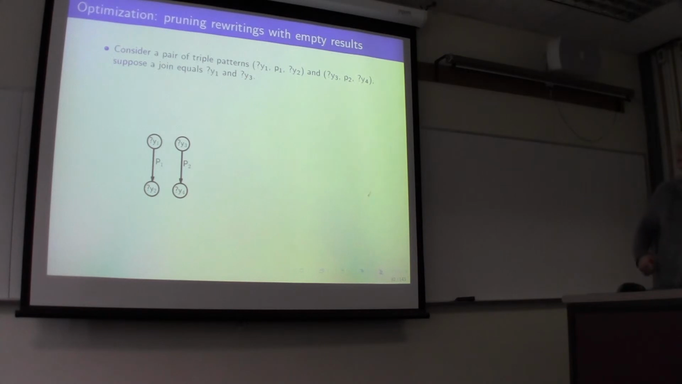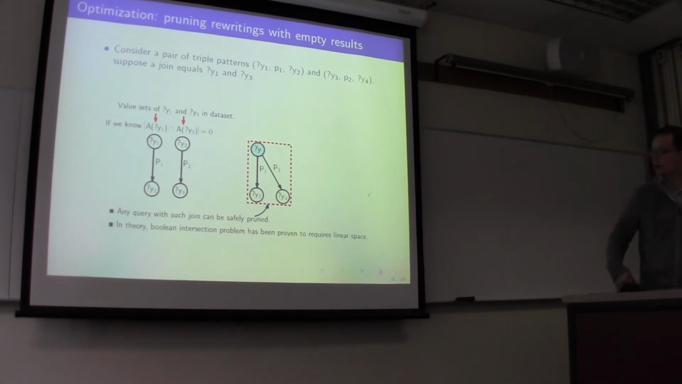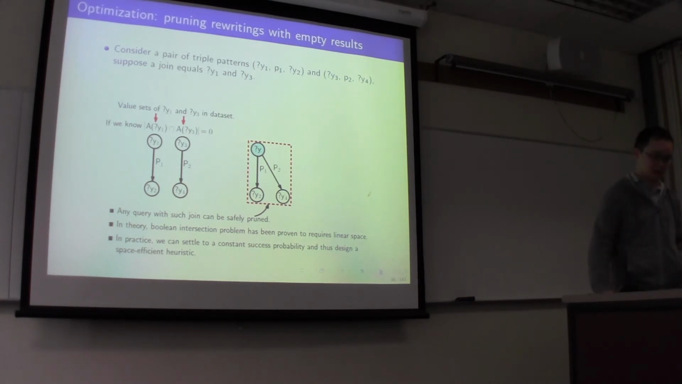So how do we implement this in the paper? Consider there are two triple patterns, Y1 P1 Y2 and Y3 P2 Y4. Suppose there's a join equating Y1 and Y3. If we know the actual value sets of Y1 and Y3 in the data set, then we can calculate the intersection. If the intersection is empty, then we can prune this join pattern. But in theory, a negative result is that the Boolean intersection problem has been proven to require linear space. However, in practice, we can set a constant success probability and design space-efficient heuristics.